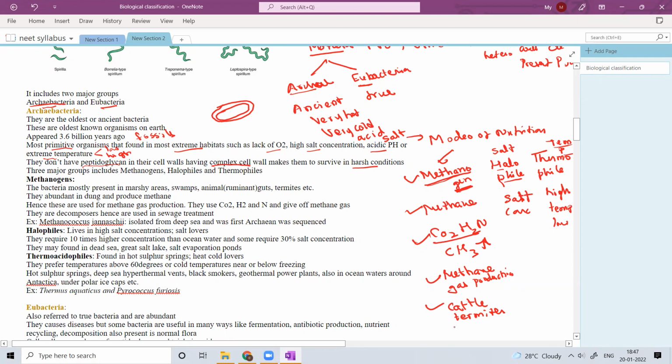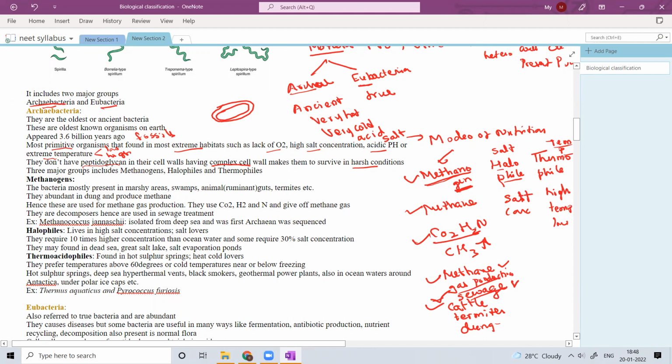So basically they are also present in the animal dung. So from this dung they produce methane. These are all decomposers. So they also help to decompose the sewage, in sewage treatment. So these two are benefits out of methanogen bacteria. So these are decomposers, so they can be used in sewage treatment, and they are gas producers, so methane gas would be produced.